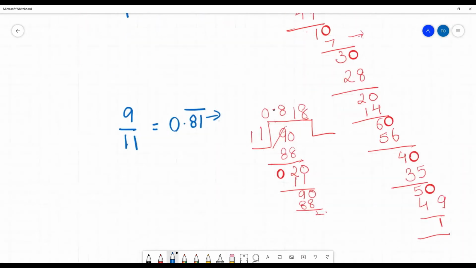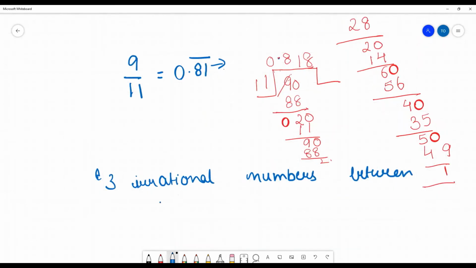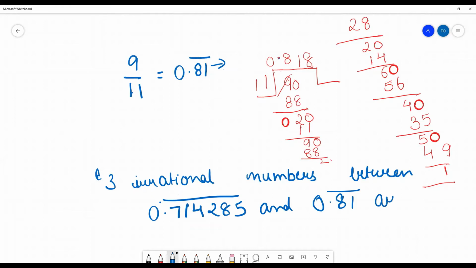So what will we write here? Three irrational numbers between 0.714285 bar and 0.81 bar. You can write any.